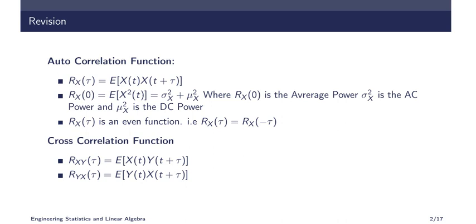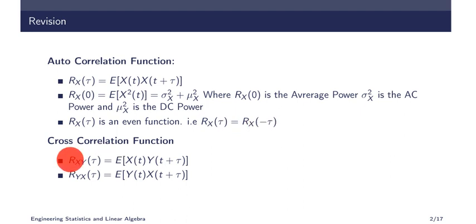So in that one, if you find Rx of 0, it will be expectation of x of t into x of t, that will be expectation of x square of t. So the mean of x square is equal to sigma x square plus mu x square, because we know sigma x square is equal to E of x square minus E of x whole square. So E of x square will be sigma x square plus mu x square. So this part is called the average power, this part sigma x square is actually the AC power, and mu x square is called the DC power of the signal. Now Rx of tau is an even function, that is Rx of tau will be Rx of minus tau.